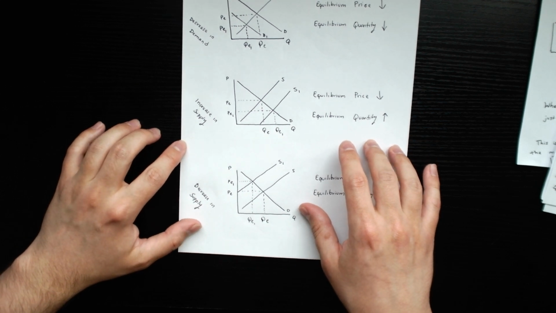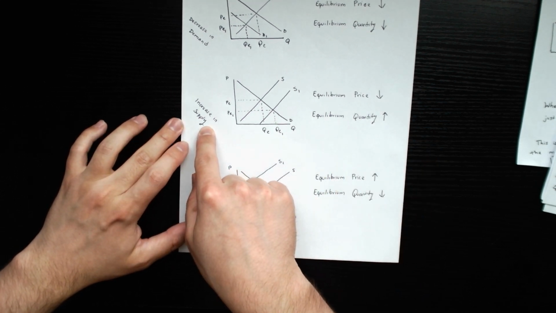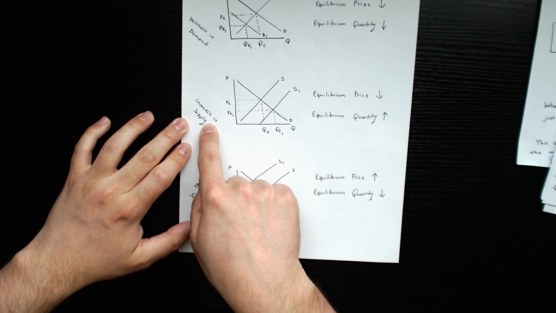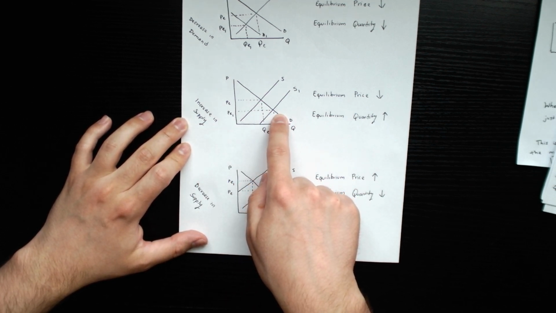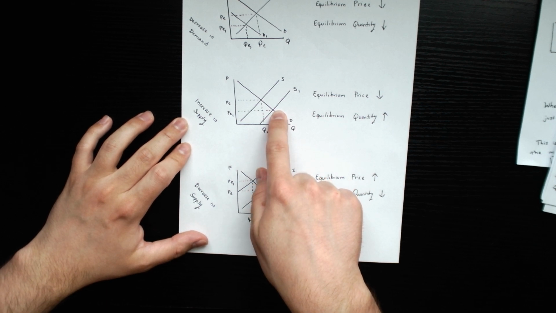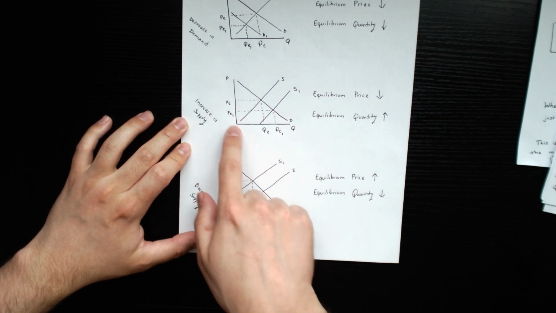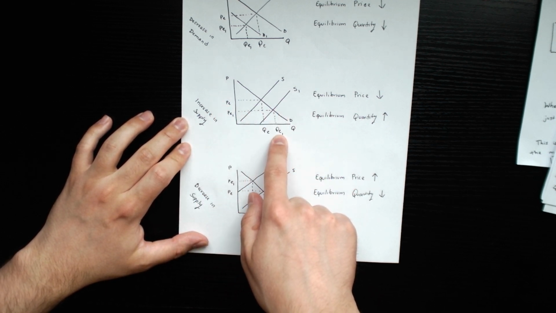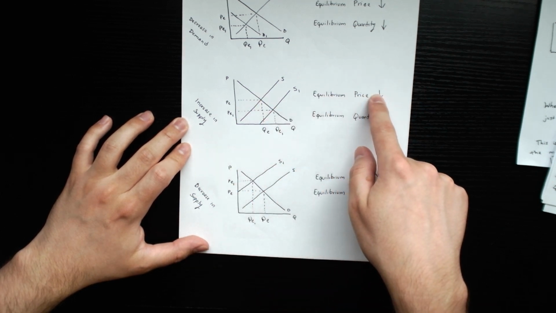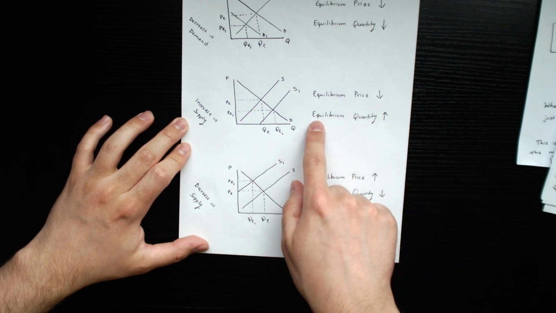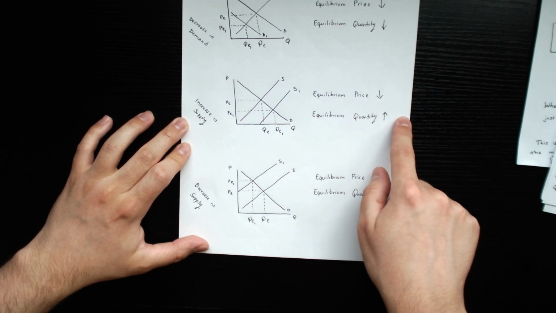Another thing that could happen is that there could be an increase in supply. When there's an increase in supply, the supply curve is going to shift to the right. And again, you end up with a new equilibrium level. So we show that right here. And what happens is with the increase in supply, the equilibrium price went down and the equilibrium quantity went up.